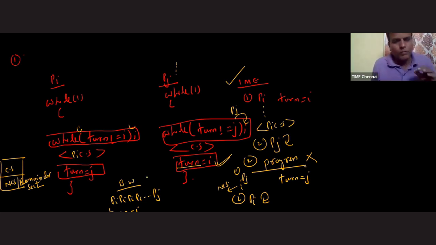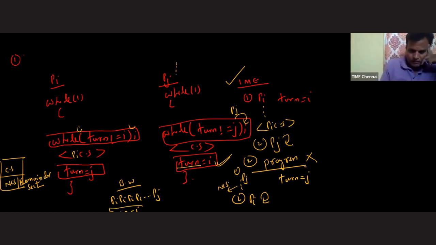Whenever you are proving bounded waiting, first allow any one process to enter inside the critical section, and at the same time allow the other process to wait outside the critical section. Like here, process PI is there inside the critical section. Process PJ is waiting outside the critical section.